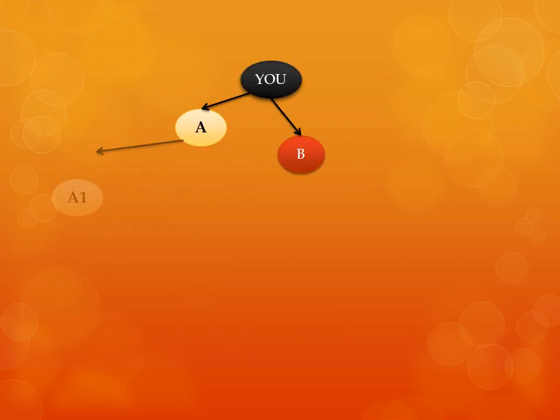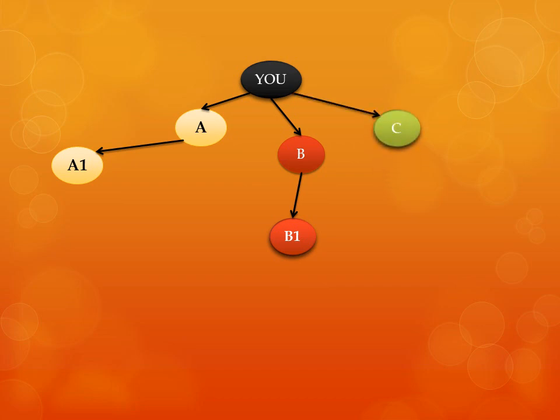The rule is one member of your A and one member of B makes a pair. For each pair, you will get 200 rupees. That means when A1 pairs with B1, you will get 200 rupees. Wow, so beautiful. But no, in this case, you cannot get 200 rupees. Why? Because the rule is you should have the third leg activated with you, that is leg C. Then only you will be able to receive this amount.